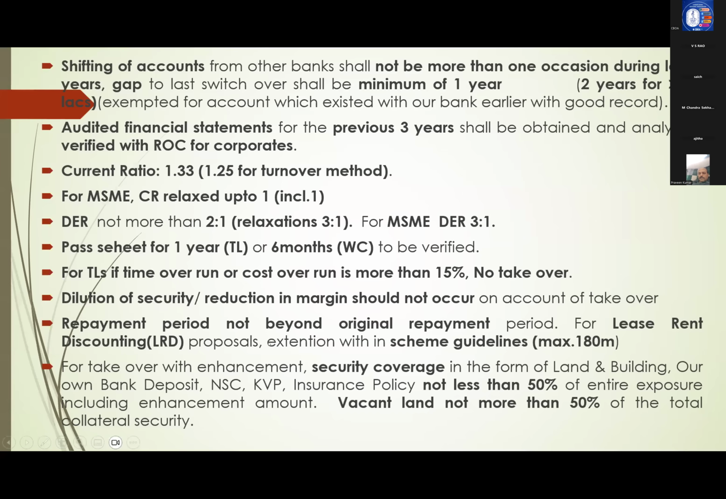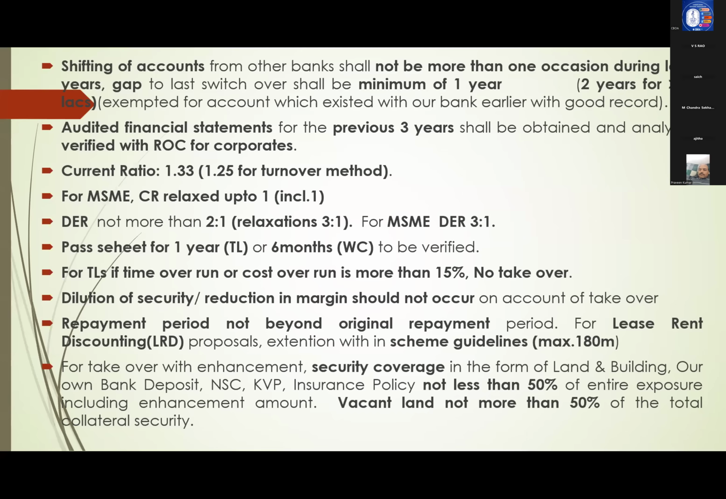Another one, repayment period not beyond original repayment. Whatever leftover repayment with other bank, same repayment we have to give. We should not extend. Only for one case, that is lease rent discounting. This is under our retail lending, LRD proposals. There we can extend up to maximum 180 months. Under scheme, 180 months is permissible. So beyond leftover period with other banks, within maximum 180 months total period, we can extend.